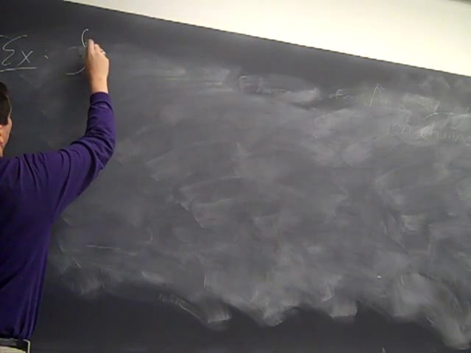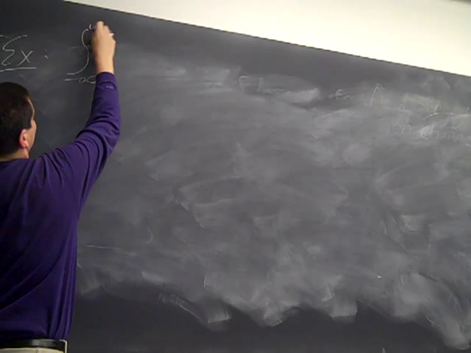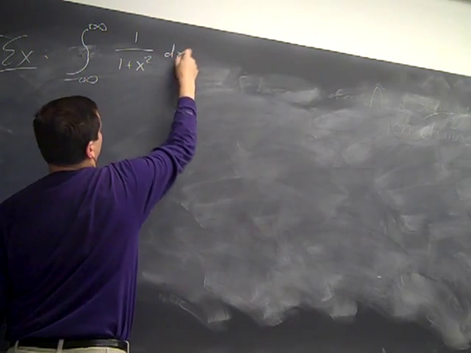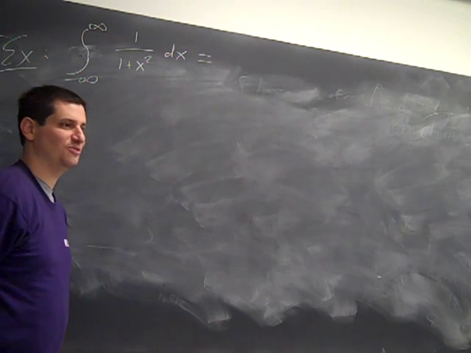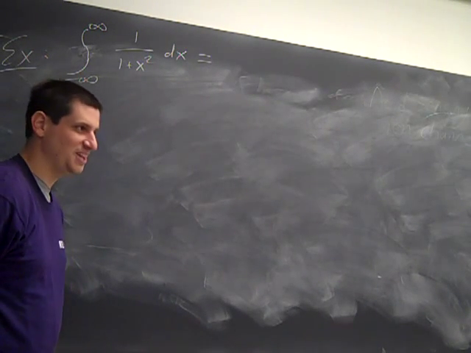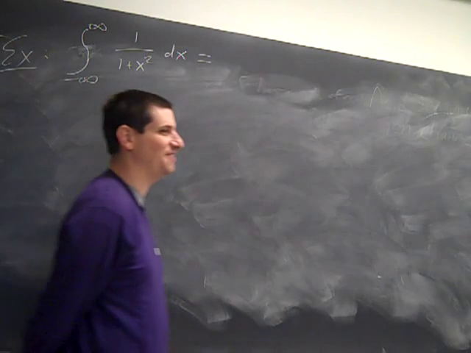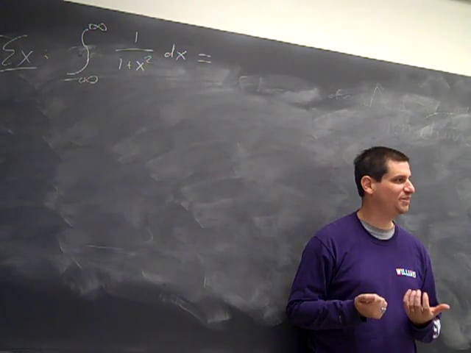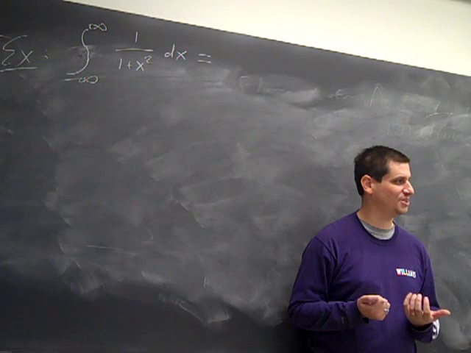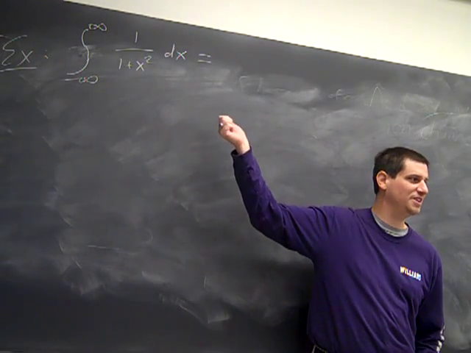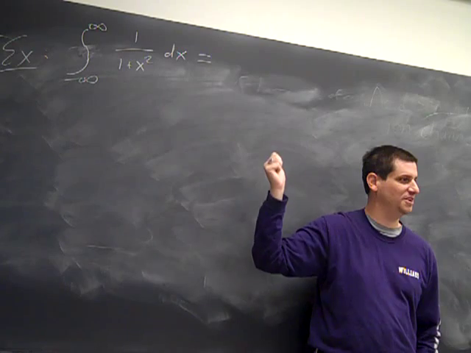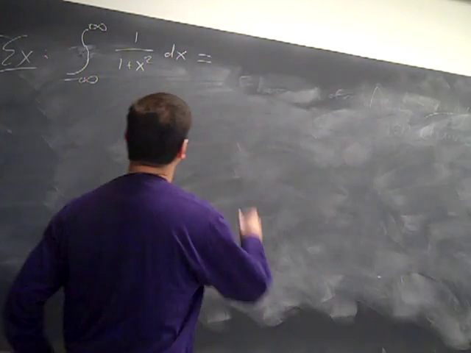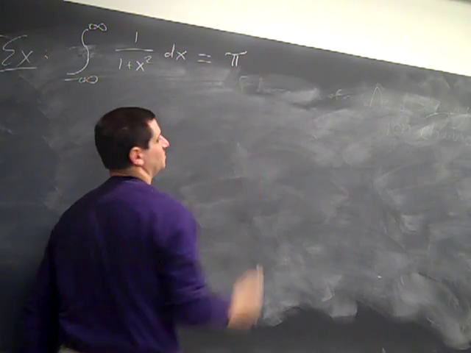Oh, sorry. Force of habit. The integral from minus infinity to infinity of 1 over 1 plus x squared dx. Does anybody remember this integral? It's arctangent. If you remember your trig, it's a lot of fun to remind yourself that the derivative of arctan is 1 over 1 plus x squared. So this is arctan at infinity minus arctan at negative infinity. Arctan at infinity is pi halves, and so if you do the algebra, you get this as pi.